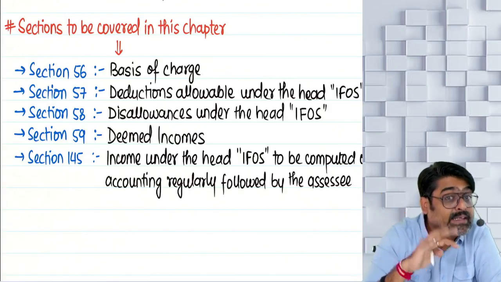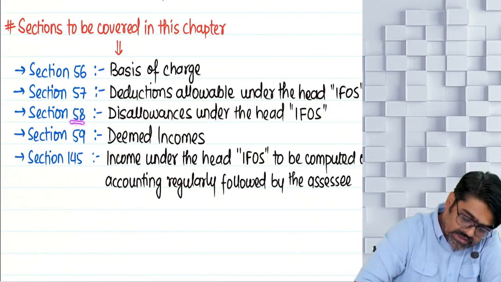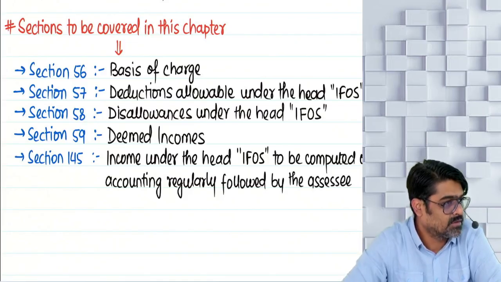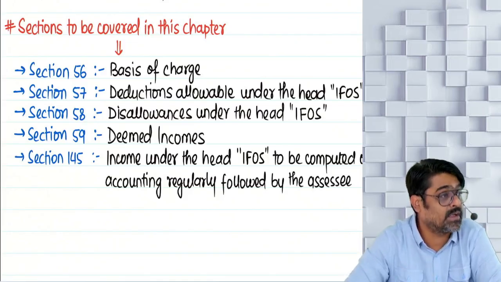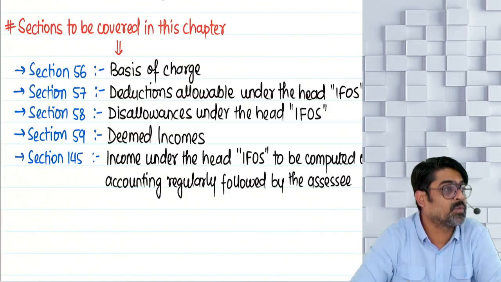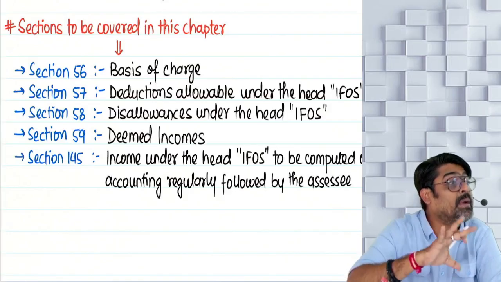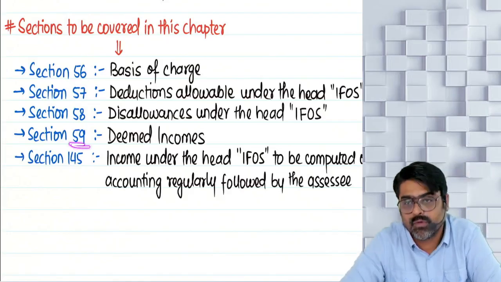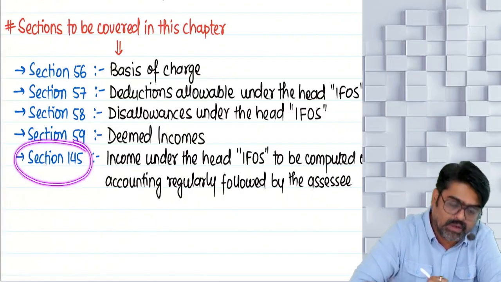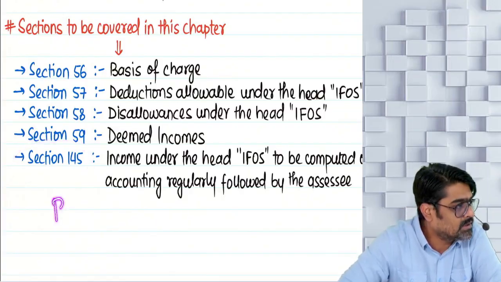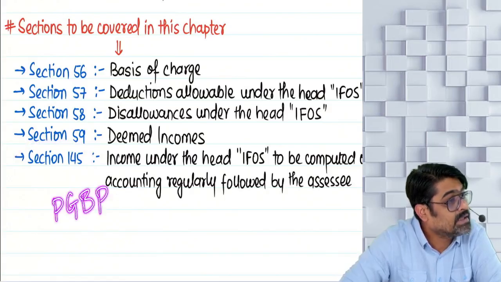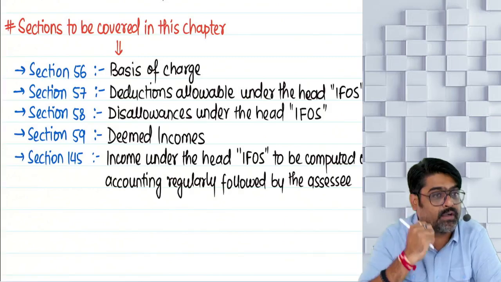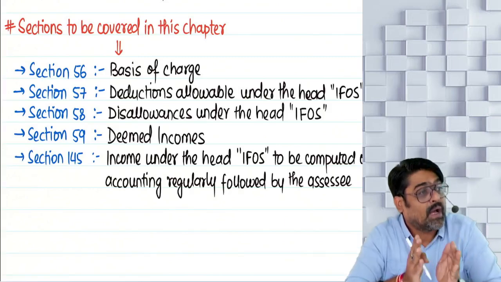So known as disallowances. That is given in section number 58. And there are certain receipts, certain benefits which we will consider as deemed incomes under the head IFOS, given in section 59. And there is one section 145 which I have already discussed along with the PGBP head, if you remember, method of accounting. So 2 heads, PGBP head as well as IFOS head.